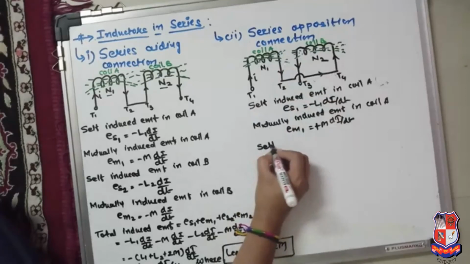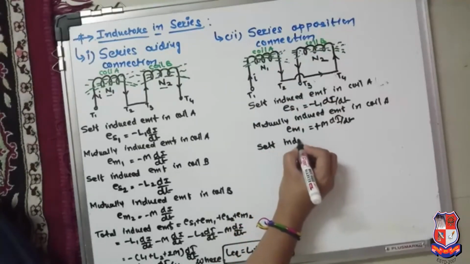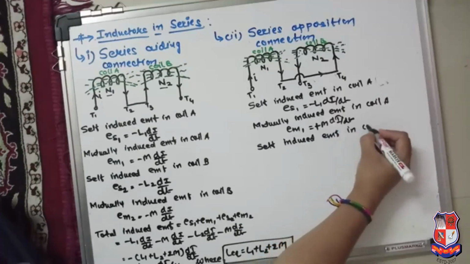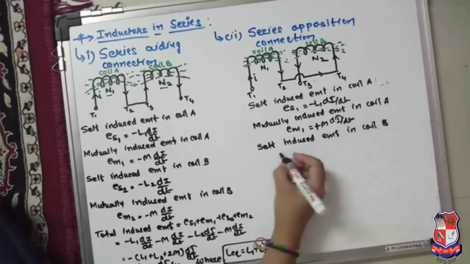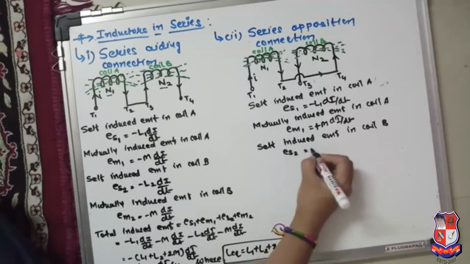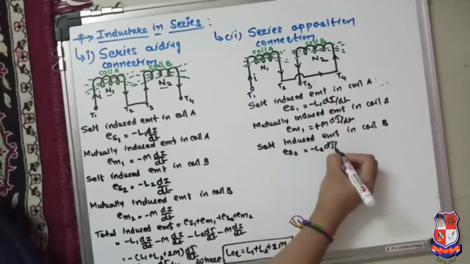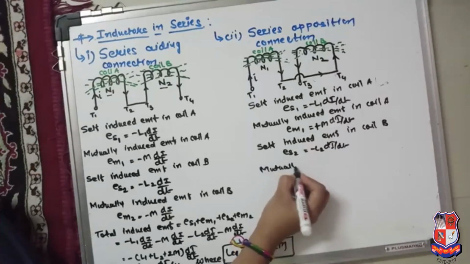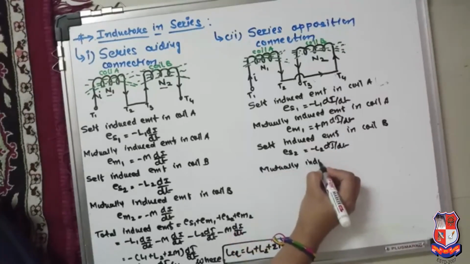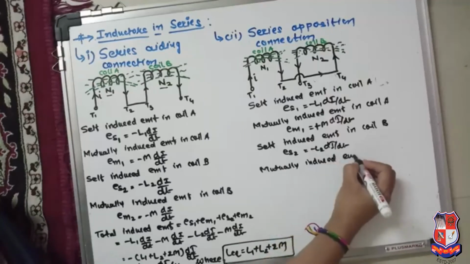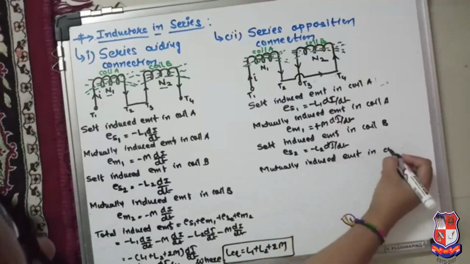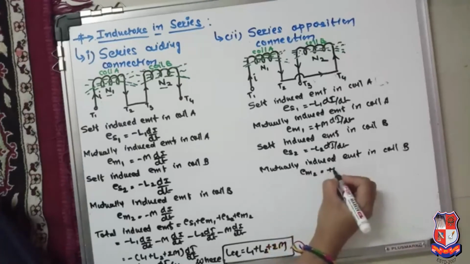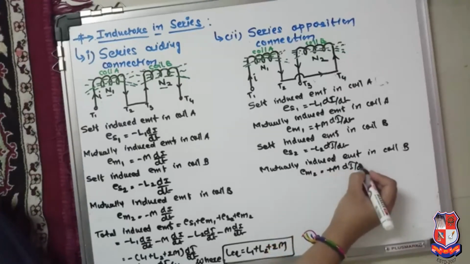Similarly, the self-induced EMF in coil B, ES2, is equal to minus L2 di by dt. Same way, the mutually induced EMF in coil B, EM2, is equal to plus M di by dt.